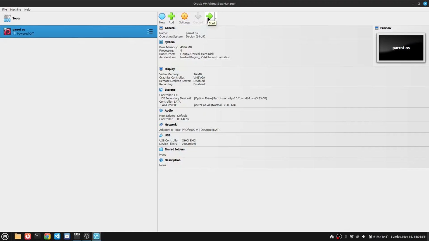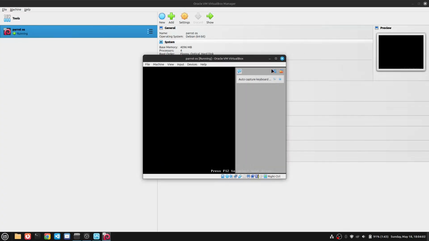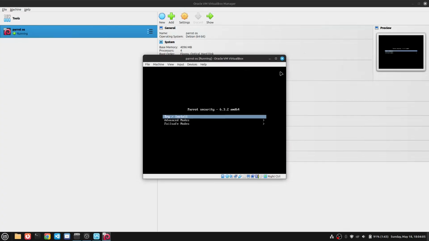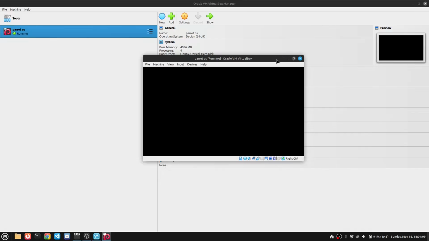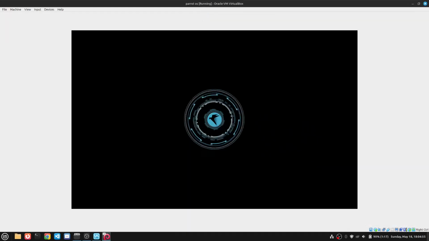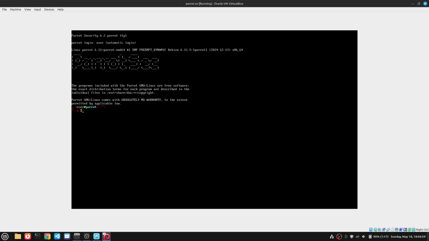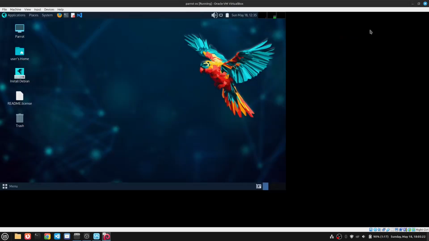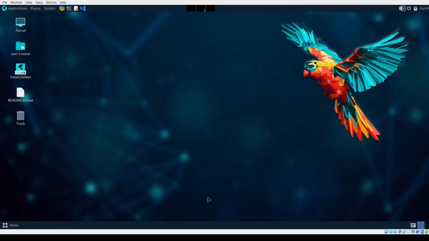Press the green start button. Press enter. Double-click the install file shown on the desktop.